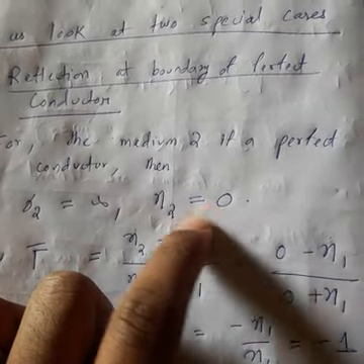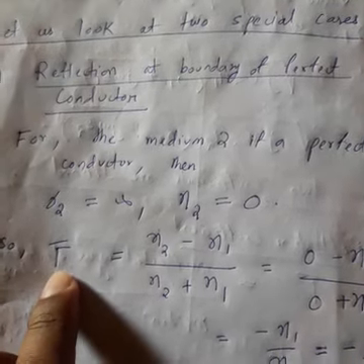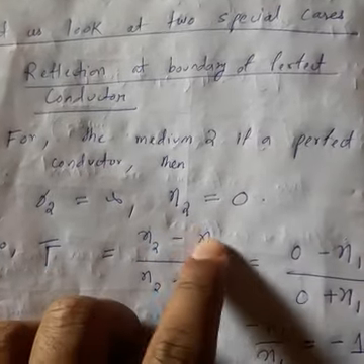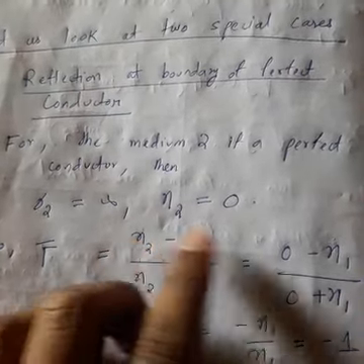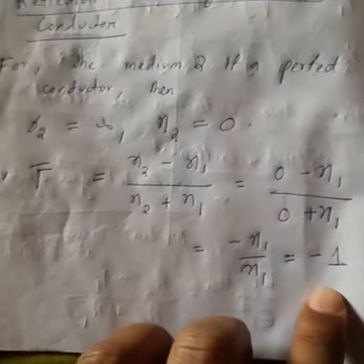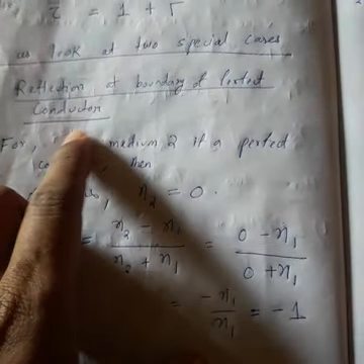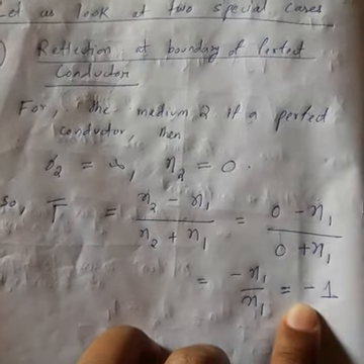Clear? So putting this value, what is our reflection coefficient? Eta 2 minus eta 1 by eta 2 plus eta 1. We know that eta 2 equals 0, so put eta 2 equal to 0. So 0 minus eta 1 by 0 plus eta 1. Eta 1 cancels. How much remains? Minus 1. So the reflection coefficient for a perfect conductor boundary is equal to minus 1.